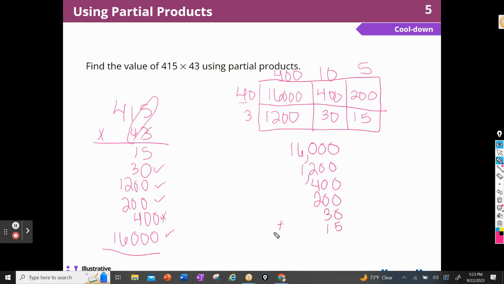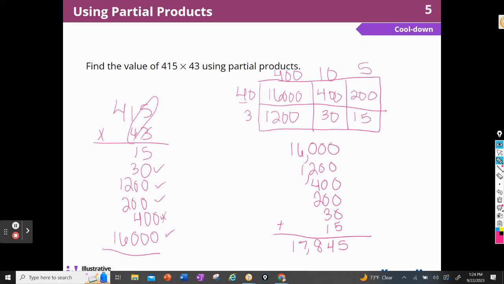Notice I didn't write them in the same order. I just wanted to make sure it was nice and neat. So I have a 5 there, 0, 0, 0, 0, 3, 1, that's a 4, 0, 2 plus 4 is 6, plus 2 is 8, 7, and a 1. So 17,845. Whew. I sure am glad that I checked my work.